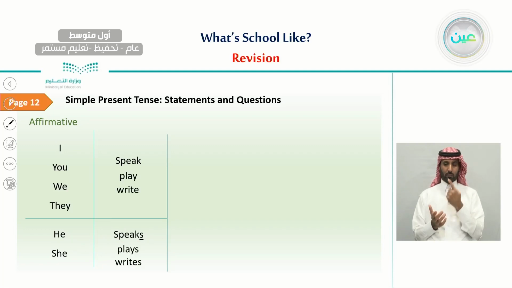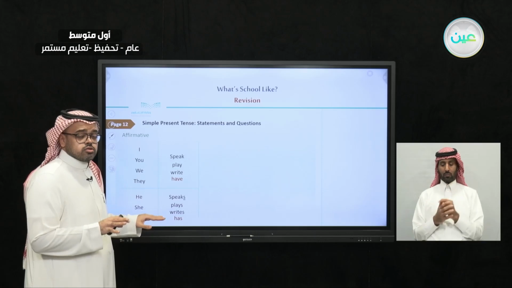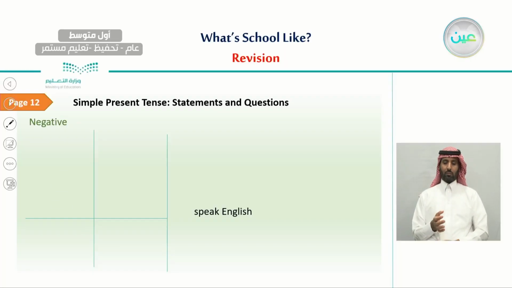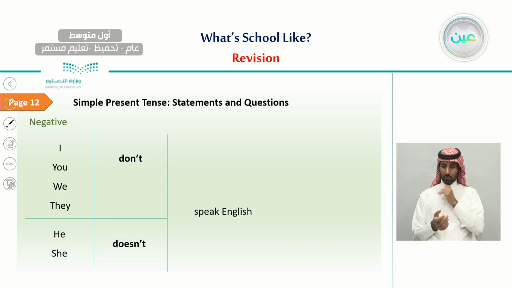And we can write as many verbs as we like. And also we said we have an exception, which is with the verb have and has, that in that particular verb we don't add s to it. No, we change the whole form if we are using he or she. Also here, if we are using the negative form, we add do not with those pronouns, and we add doesn't with he and she. So I do not speak English, or he doesn't speak English.